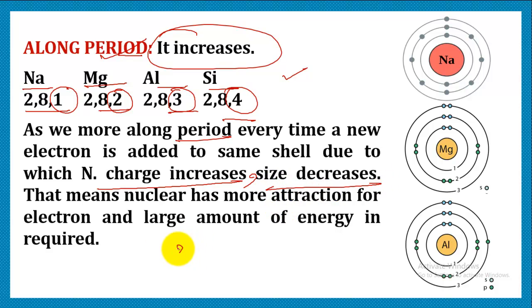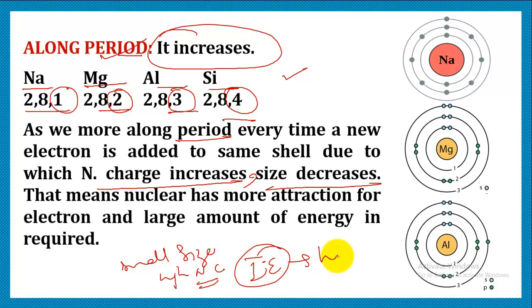If the element possesses small size and high nuclear charge, obviously the energy required to remove the electron is going to be very, very high. Therefore, along a period it increases and along a group it decreases.